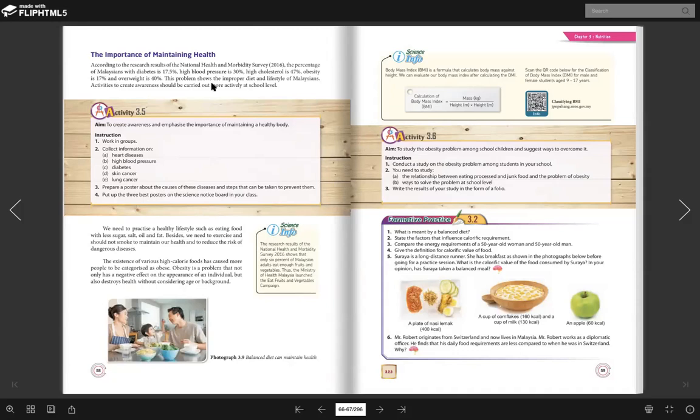So for example, if you take more carbohydrate, so what will you have? You will have obesity. What will happen when you eat more fat? You will have obesity. Kalau carbohydrate, you will be diabetes. So that's why it's very important to maintain our health because we want to live longer.